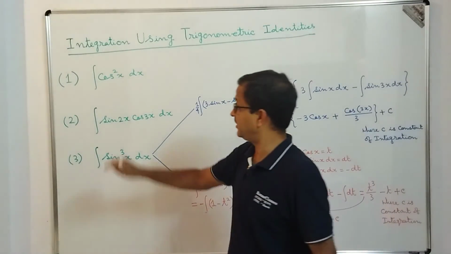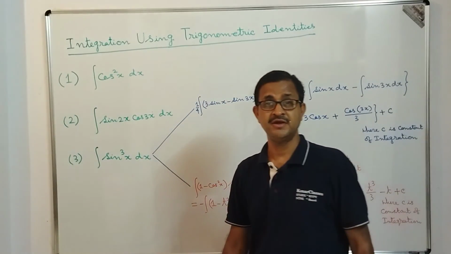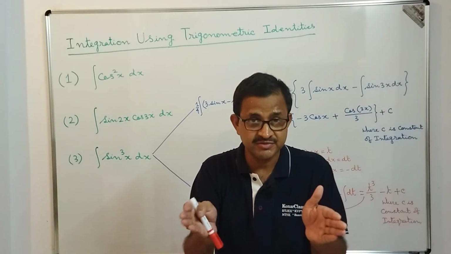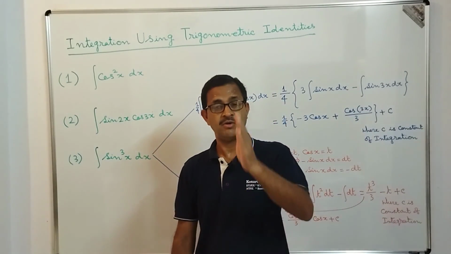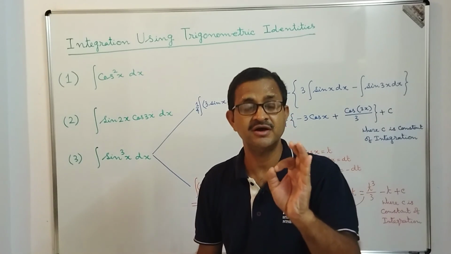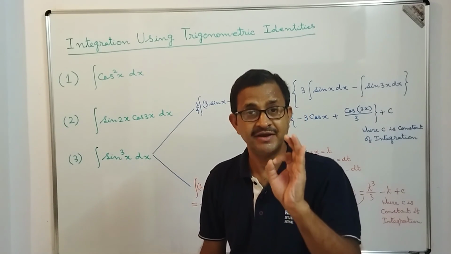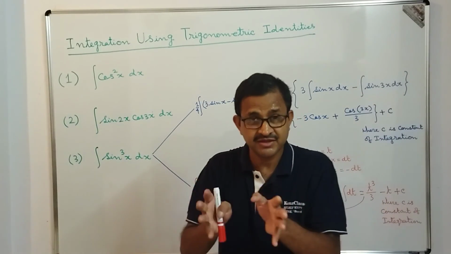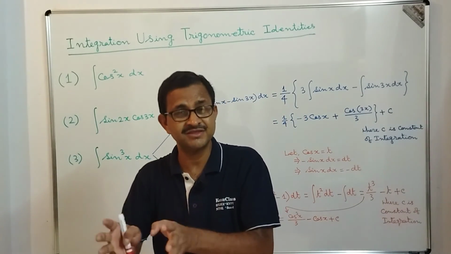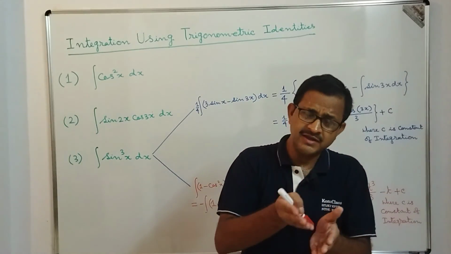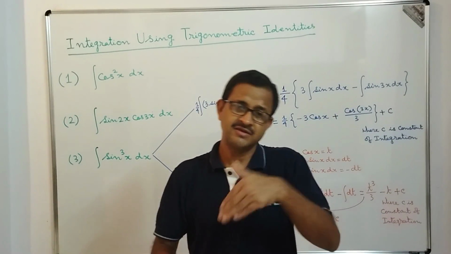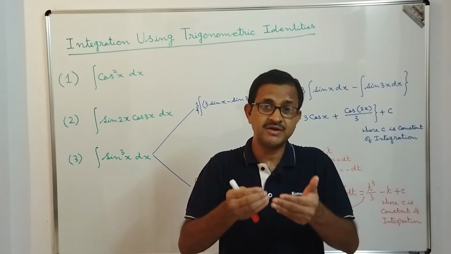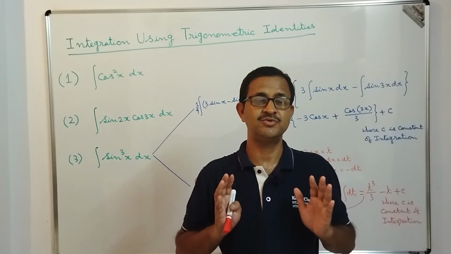Very important that whenever you get a trigonometric expression containing powers or multiple trigonometric expressions in multiplied form, our target should be to use the rules of trigonometric identities to express it either in the form of cos mx or sin mx or tan mx, or sin mx plus cos mx, sin mx minus cos mx in that format, because the integrations of those formats are simpler to solve.